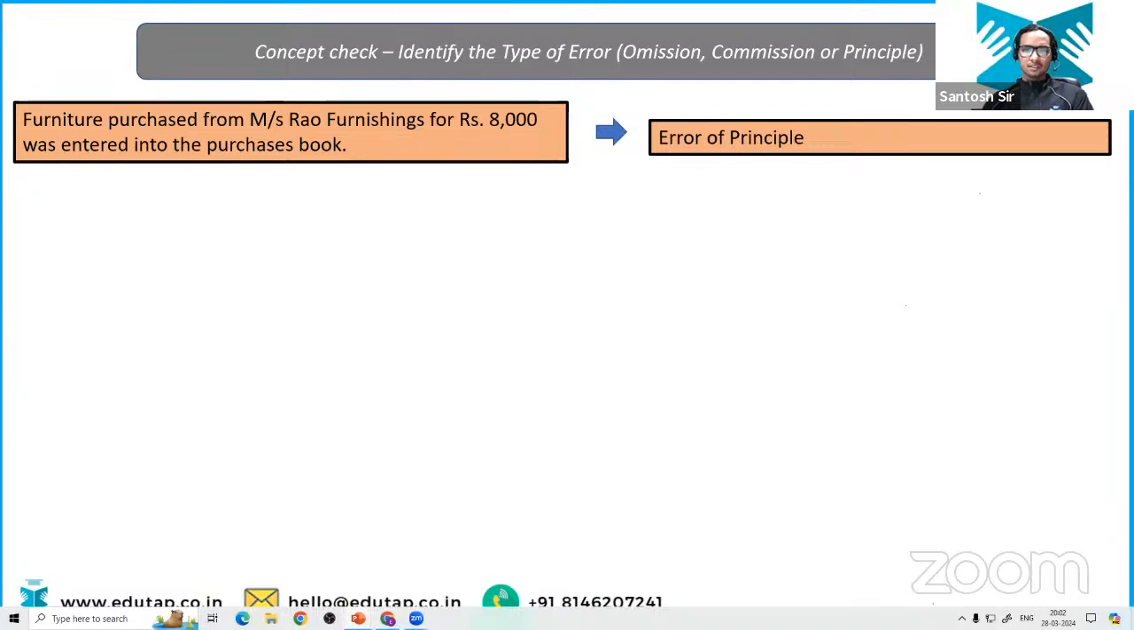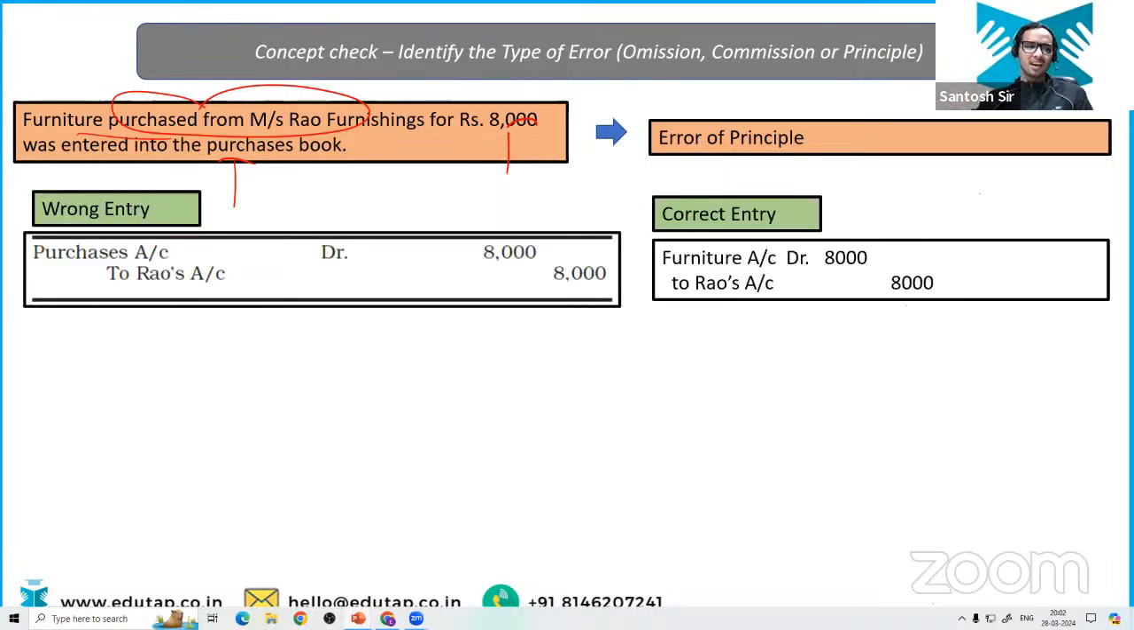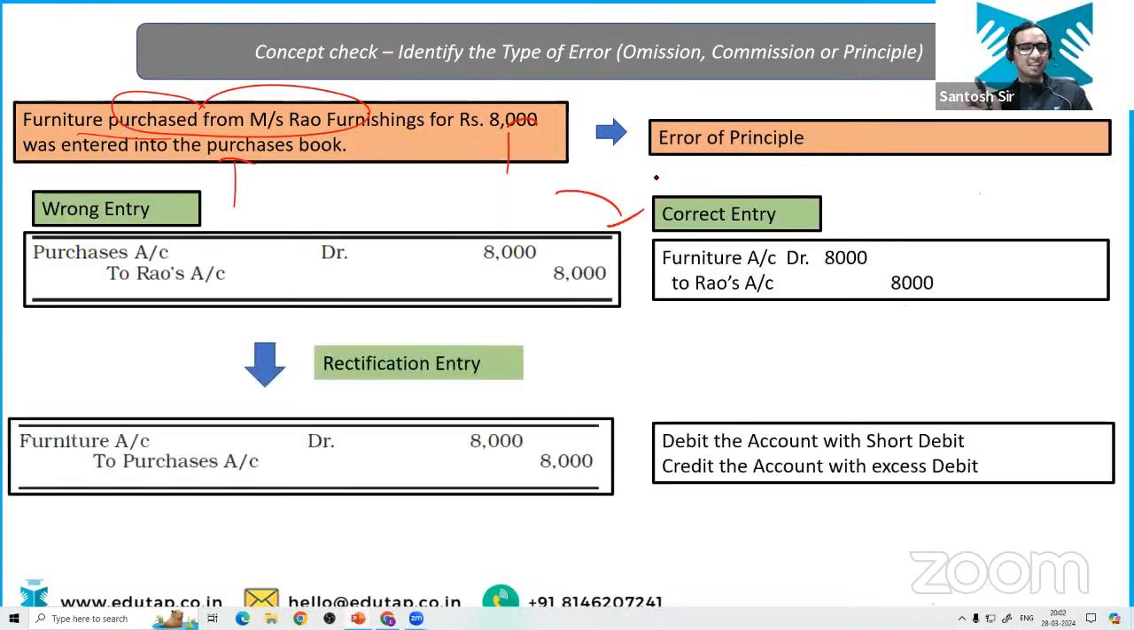Oh, answer is given in this. Furniture purchase from Miss Rao Furnishing for 8,000 was entered into the purchase book. This example you have already done. The accountant has entered it into the purchase book, so he has recognized this as revenue expenditure instead of capital expenditure. Okay? So it is an error of principle. And how are you going to correct it? Easy enough. We have already discussed this.